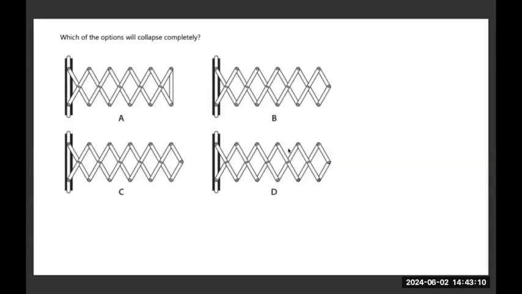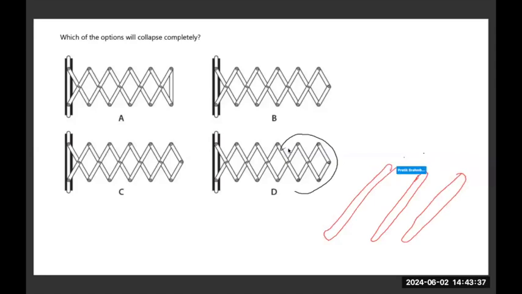Which of the options will collapse completely? In this case, if you observe these kind of toys that are available in the market, or if they are available with you, what you will notice is this joinery is extremely critical, this module. When this module becomes something like this, where there is one member in one direction, completely, and then the connection between them happens here.